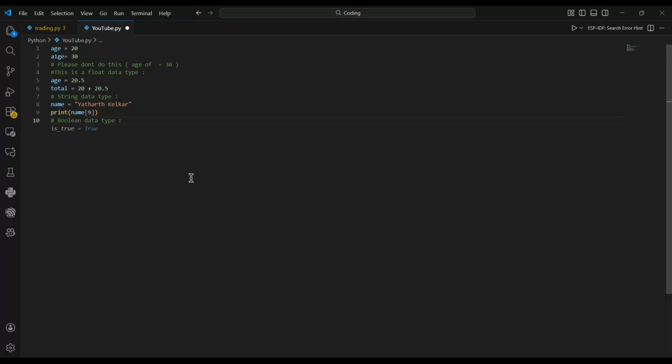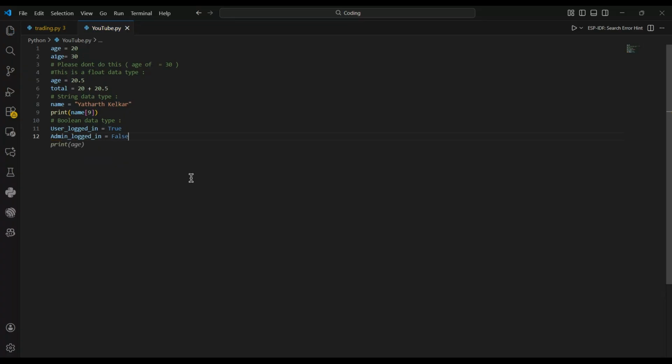Boolean data type: user_logged_in is equal to True. This is one type, and the second one is admin_logged_in equal to False.